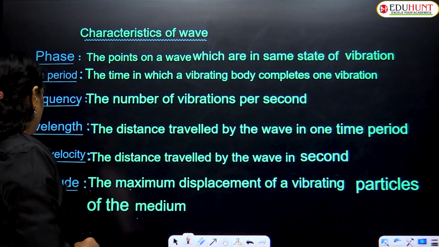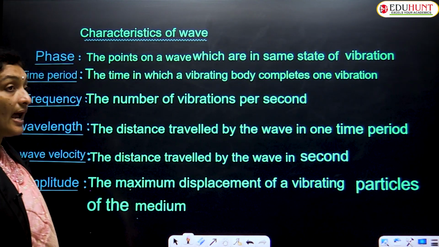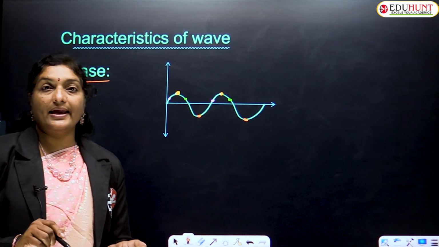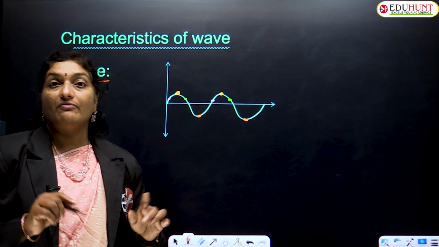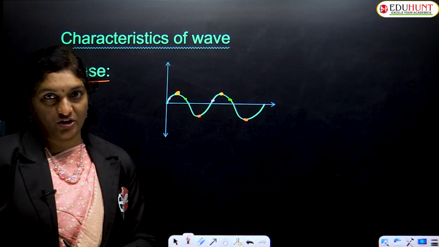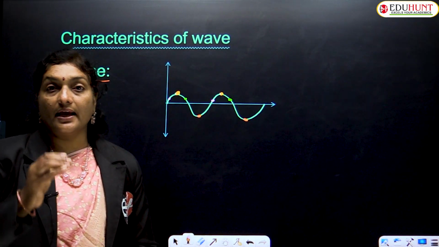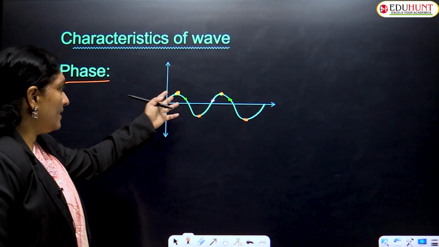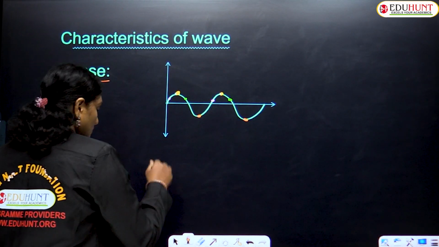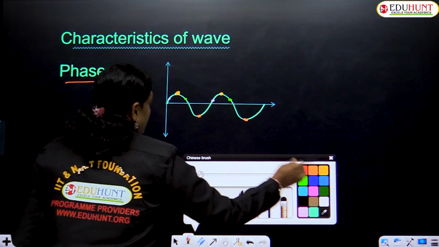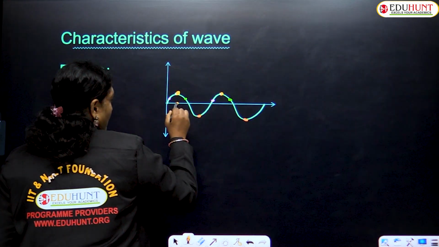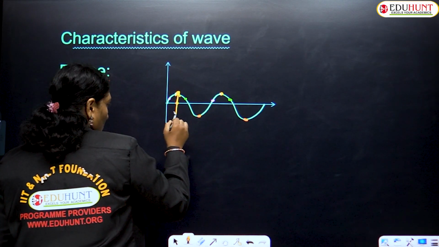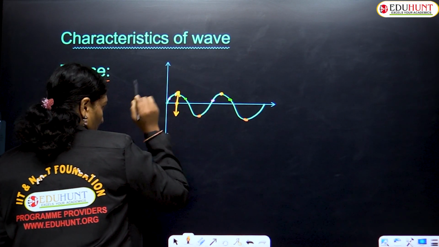Now let us try to understand in detail regarding the time period. So what is time period, children? The time taken by a vibrating particle for one complete vibration. I repeat, the time taken by a vibrating particle for one complete vibration. Here also we can explain the same. I'll be explaining two examples, children. Suppose a particle is there, it goes up, again it comes to its mean position, again it goes down, and again it comes to the mean position.